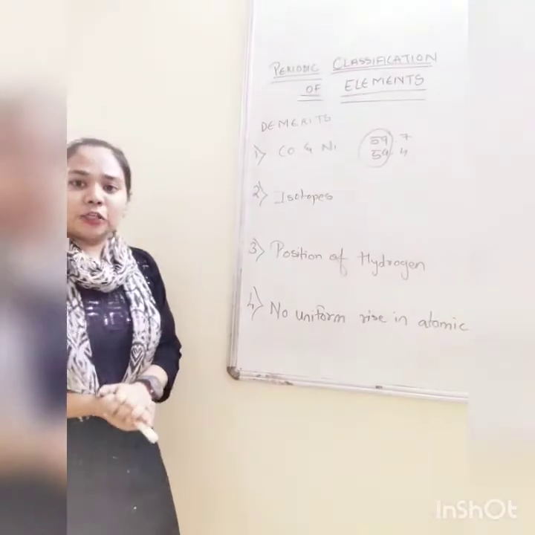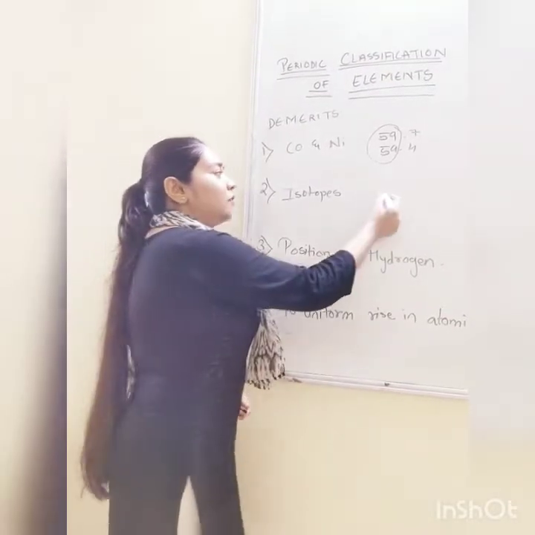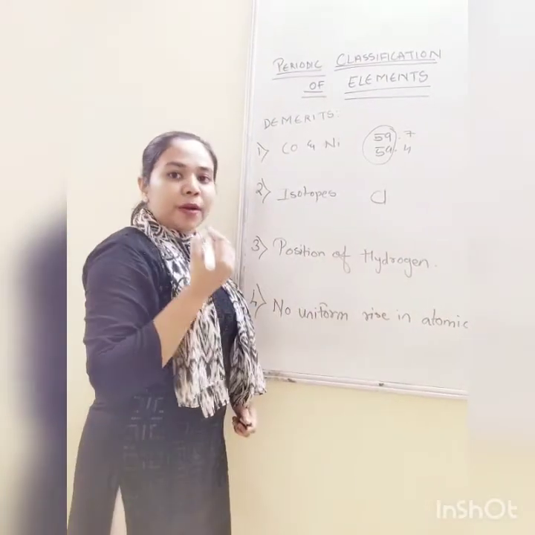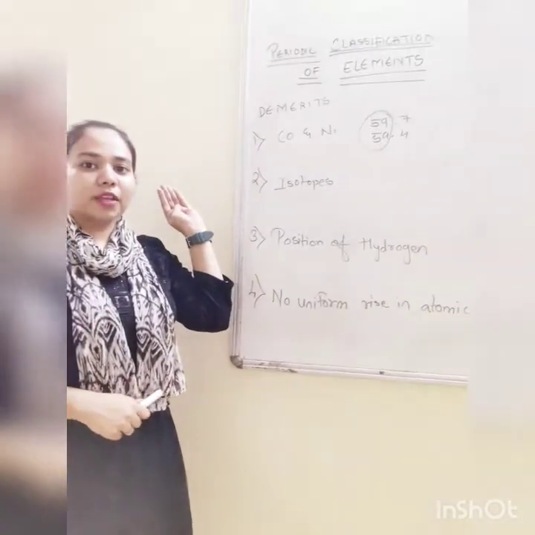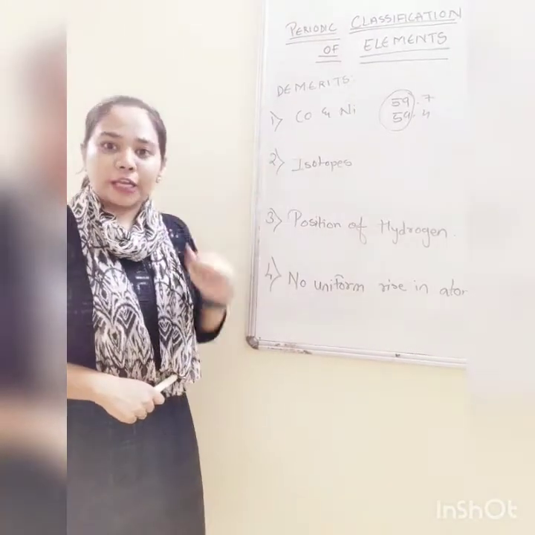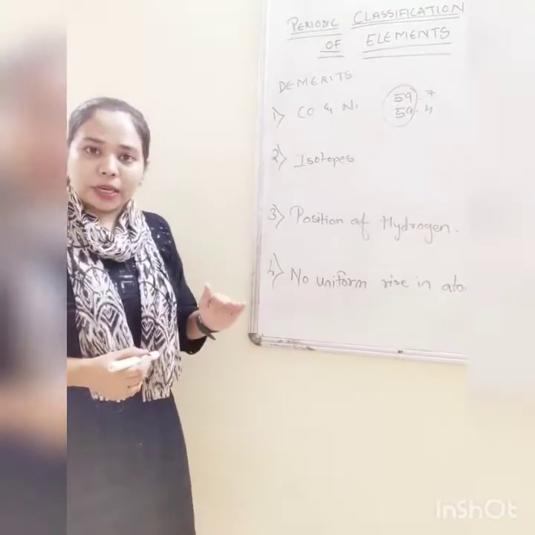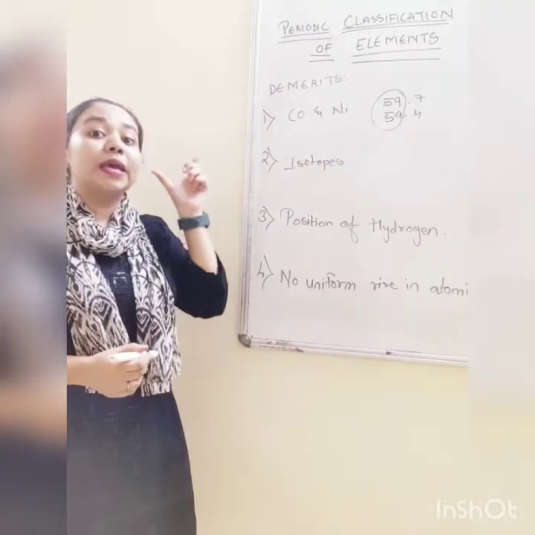Next one is isotopes. We all know many elements show isotopes, like they have the same atomic number but different atomic mass number.